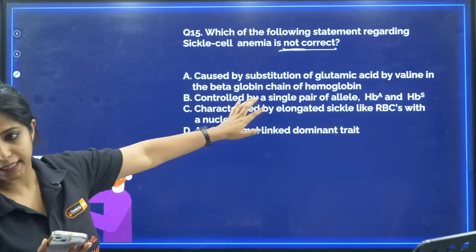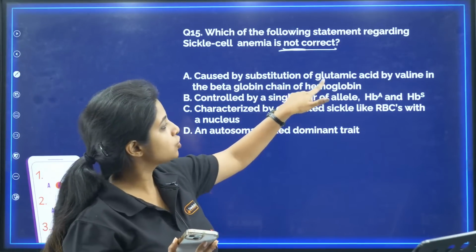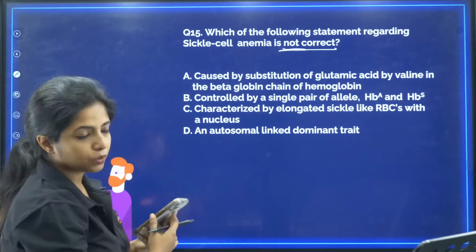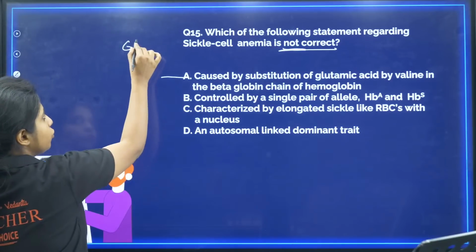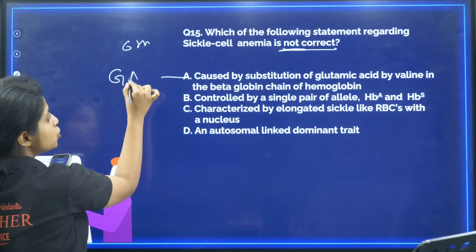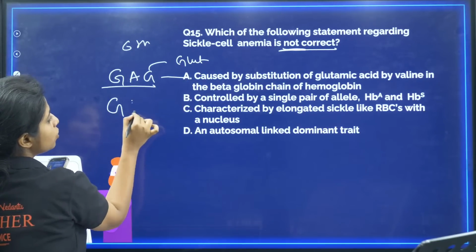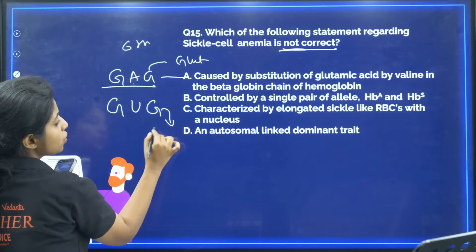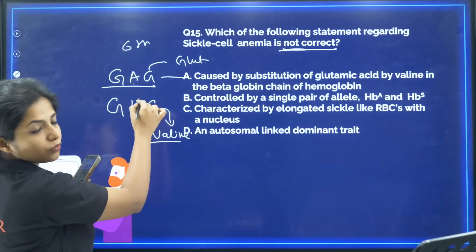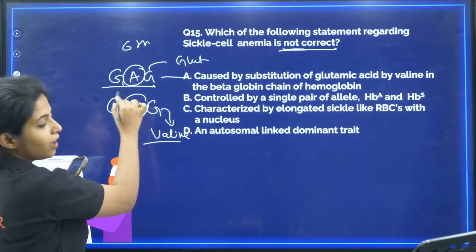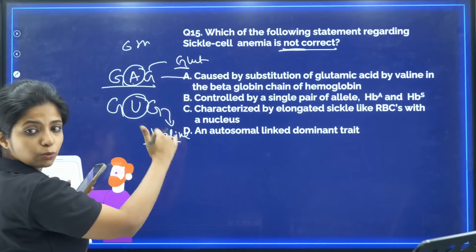So what is not correct? Caused by substitution of glutamic acid by valine in the beta globin chain of hemoglobin. Yes, it is correct. Sickle cell anemia is caused by a mutation at the 6th codon, my dear children, where instead of GAG, which was coding for glutamic acid, it has been replaced by GUG, which is coding for valine. How do you remember this, ma'am? Remember, A comes before V. So initially we had A, then you have U. Now G comes before V, so glutamic acid was the initial one, then it was replaced by valine.